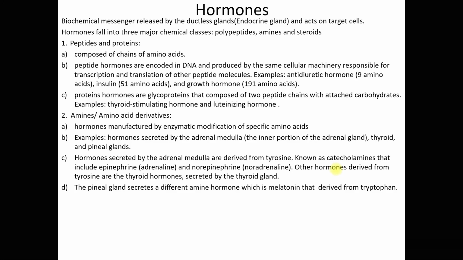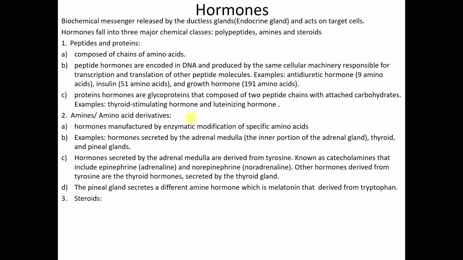This melatonin is derived from tryptophan. Remember, earlier I mentioned that examples of amine hormones are the hormones secreted by the adrenal medulla, thyroid, and pineal glands. So I already explained all three. The ones from the adrenal medulla are known as catecholamines.